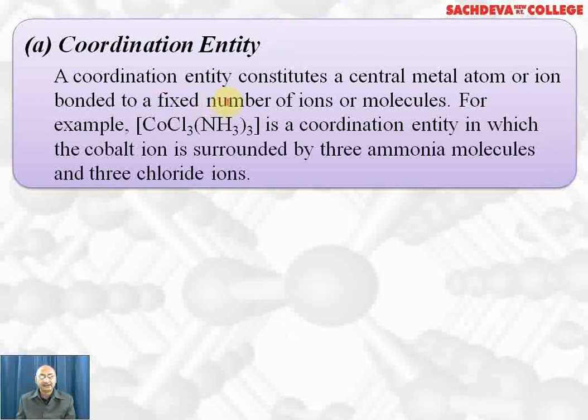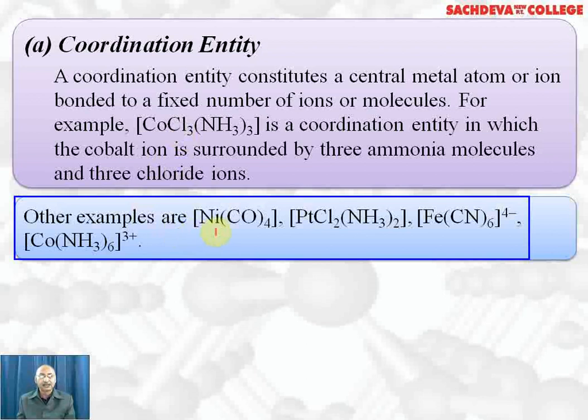Coordination entity. It constitutes the central metal atom or ion which is bonded to a fixed number of ligands, which are ions or molecules. For example, cobalt has 3 chloride ions as ligands and 3 ammonia as ligands. Then this square bracket forms the coordination entity or primary coordination sphere, in which the cobalt ion is surrounded by 3 ammonia molecules and 3 chloride ions. Coordination number of cobalt in this case is 6, and the primary valency of cobalt is +3, which is satisfied by 3 chloride ions. Other examples are nickel tetracarbonyl.